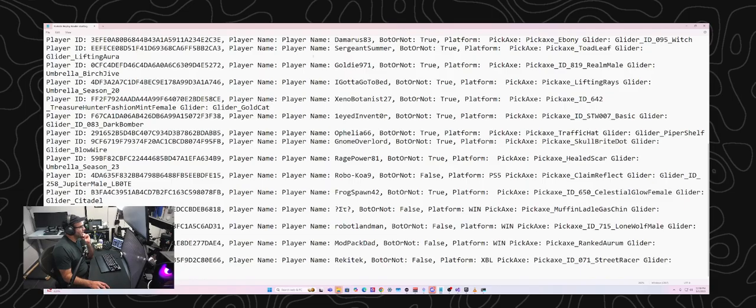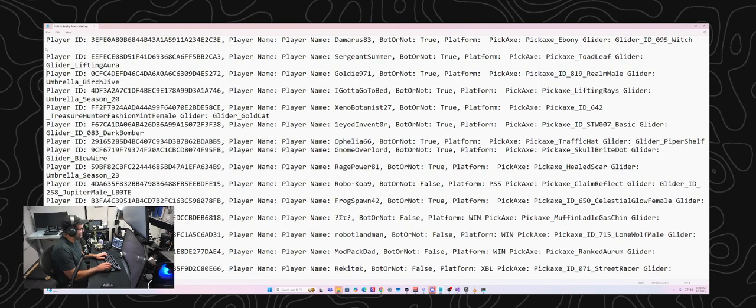This is basically the data that I've extracted out of the replay file, which, if you've ever used something like Osirion, is very similar. I'm just trying to write something on my own. So it's player ID, the player name, and whether or not they're a bot, true or false. Platform on this is empty because it is a bot, and bots always have no platform value, but it would otherwise tell you if they're on Xbox or PlayStation.